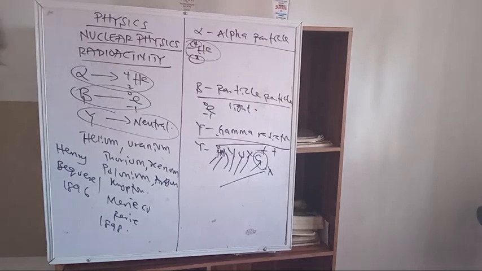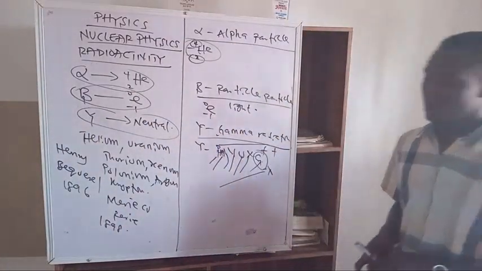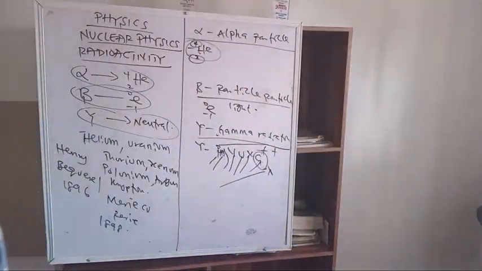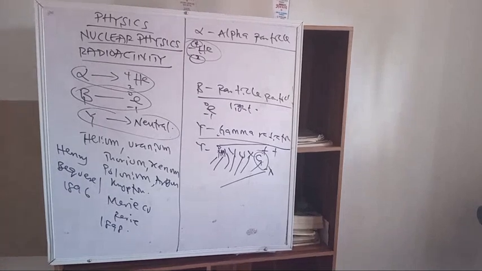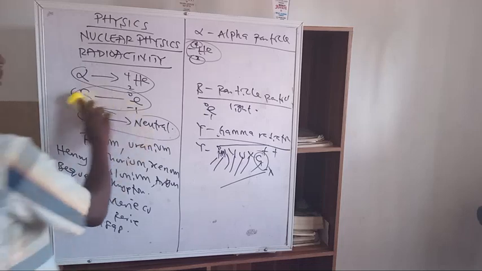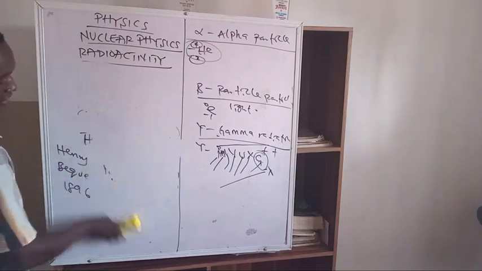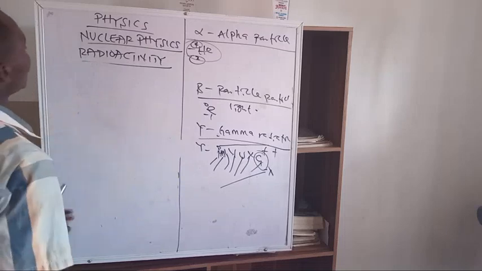So, like I said, there are two kinds of reaction we have in radioactivity. Two kinds of nuclear reaction. Now, the first kind of nuclear reaction in physics is called nuclear fusion. Aside from nuclear fusion, we have nuclear fission. Those are the two reactions that exist, unlike in inorganic chemistry, where we have types of reaction like combination reaction, catalytic reaction, and all of that. So here we have two.